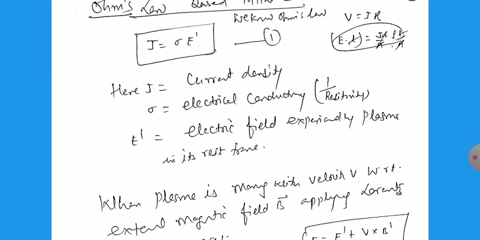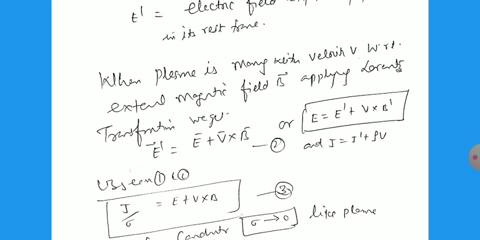E dash is the electric field experienced by the plasma in the rest frame. When the plasma is moving with velocity v with respect to the external magnetic field B, applying the Lorentz force, you can write E dash equals E plus V cross B. This is the net Lorentz force. We can also write E equals E dash minus V cross B in a different frame of reference, and J equals J dash plus rho times V. This can be used according to the frame of reference.